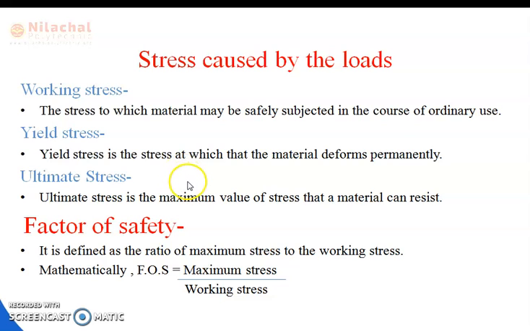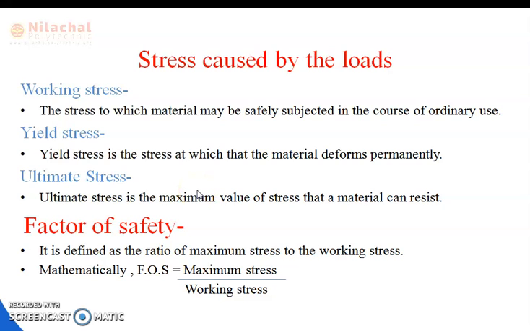The next part is ultimate stress. What does that mean? The ultimate stress is the maximum value of stress that a material can resist. It is also known as the maximum stress.